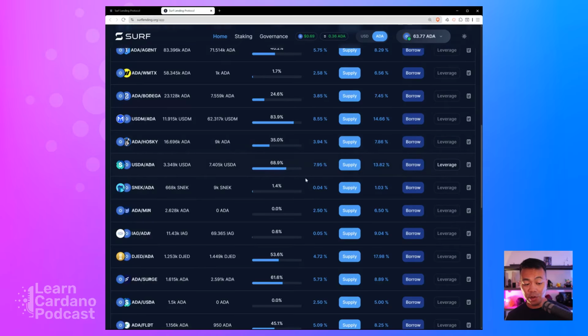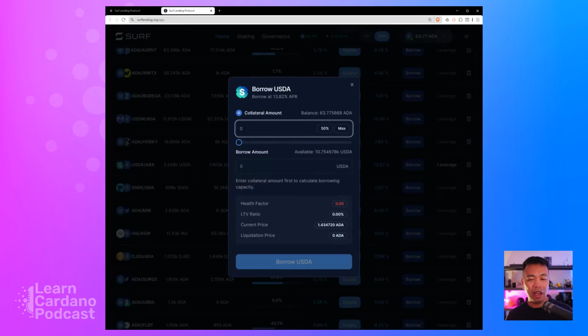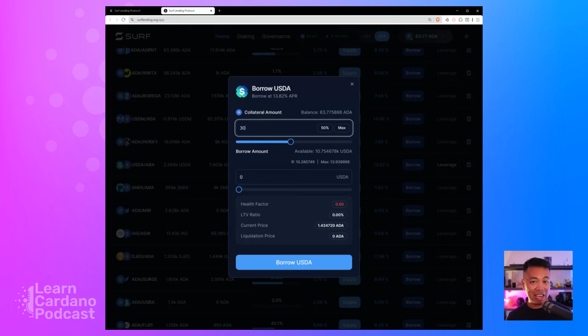So to do that, I can click on borrow. And here I can see the amount of collateral that I can put into this particular loan. In this case, I'm using ADA, and I'll put in a balance of 30 ADA for this particular loan. And here you can see I can now slide this bar up and set an amount of USDA that I can borrow from this particular loan, based on how much collateral I have put in.